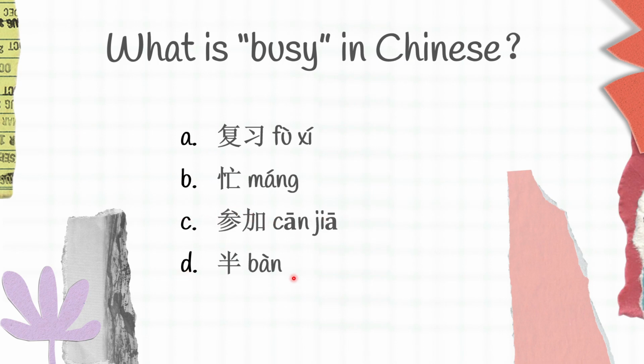Which one do you think is the right one, guys? 复习 is review, 忙 is busy, 张加 is join, 半 is half. And B is the right answer for this question, 忙.